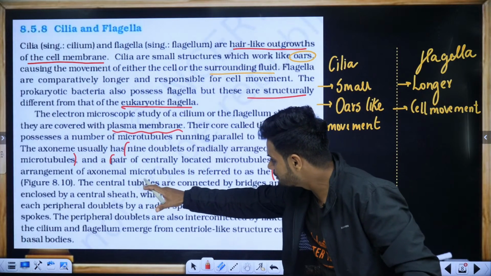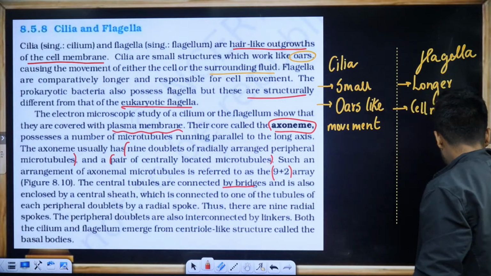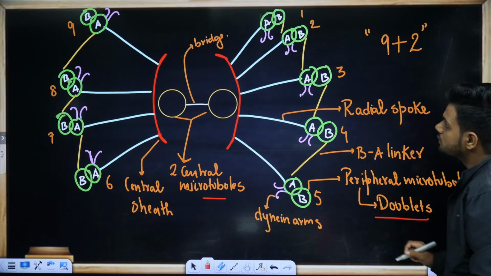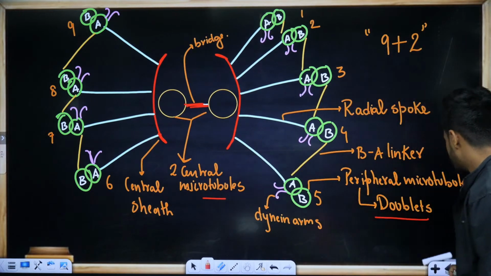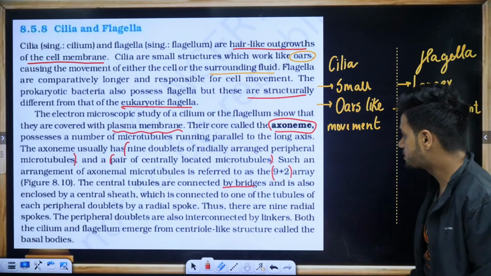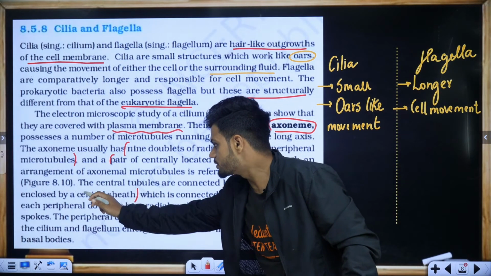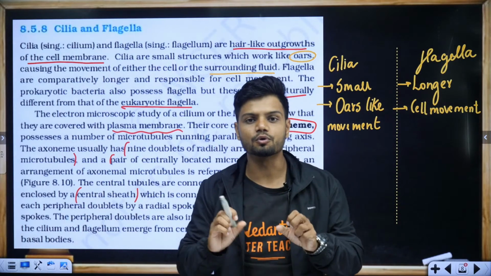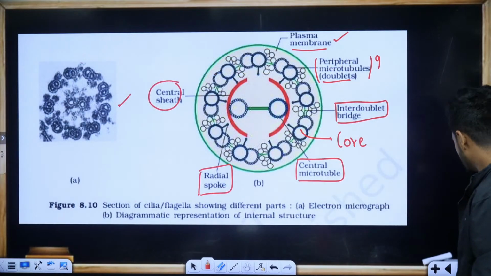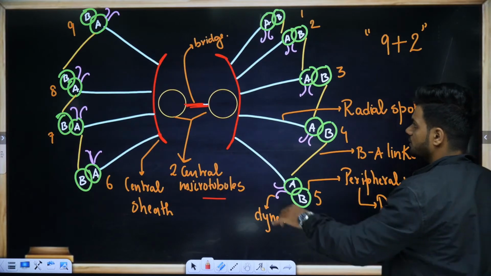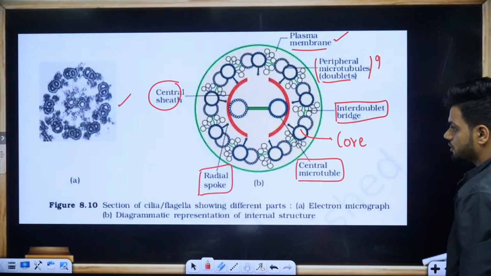The central microtubules are connected by bridges and are also enclosed by a central sheath. The central microtubules are completely surrounded by a central sheath. You see, this is the central sheath.